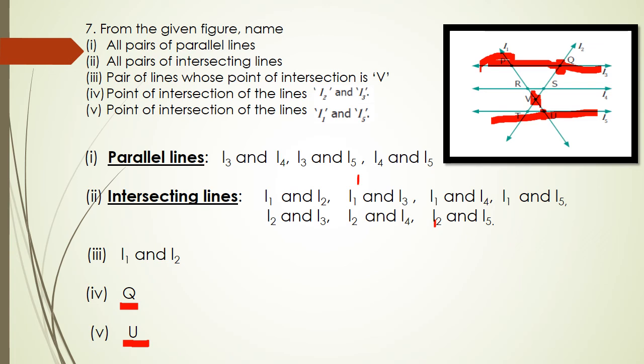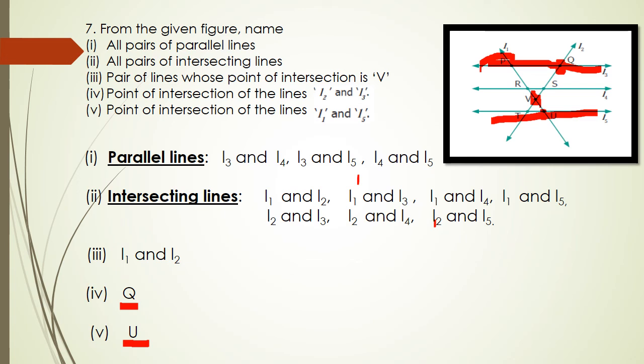So I am writing the first three pairs. L1 intersects with L2 also. So L1, L2 is one intersecting pair and L1, L3; L1, L4; L1, L5. So totally four pairs for L1.